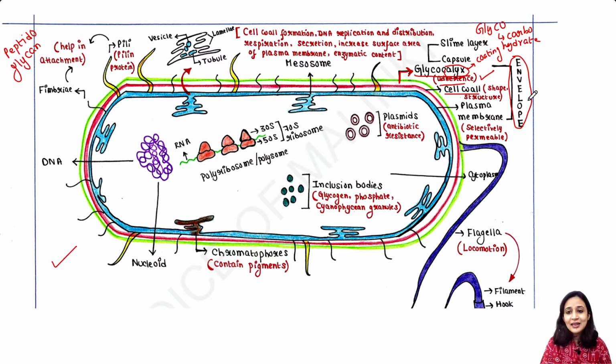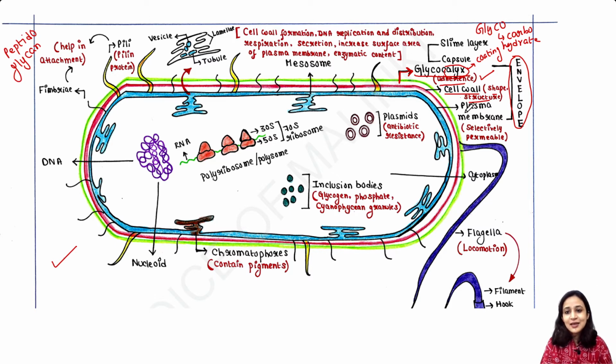This cell wall gives the shape to the bacteria and it also maintains the structural support. So cell wall has mainly two importance. It gives shape and it is the structural support of bacteria.